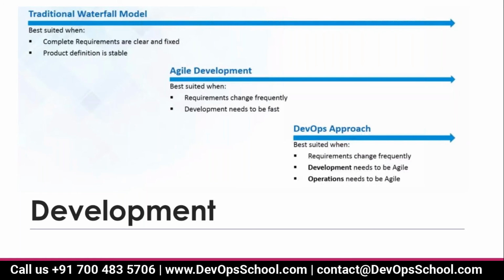That is the main slogan of agile: changes are always welcome at any stage, in testing stage, in deployment stage, in maintenance stage also. But the waterfall model did not provide that kind of facility.